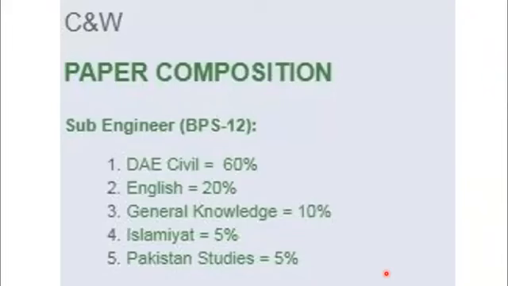The syllabus for this test was composed of the following distribution, in which MCQs related to DAE civil were 60%, English 20%, General Knowledge 10%, Islamiyat 5%, and Pakistan Studies 5%. 67 out of a total of 100 MCQs were related to civil engineering, and in this video series I am just going to solve these 67 MCQs which are related to civil engineering.